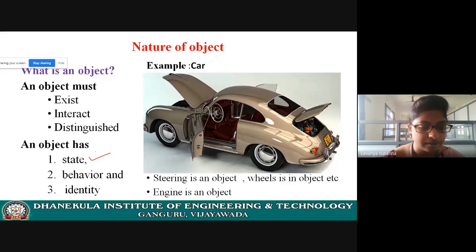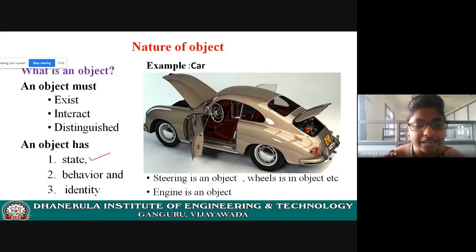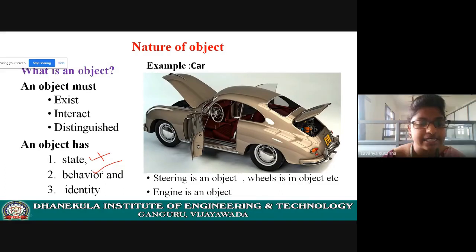Yes, current values of the object is called a state. Properties plus current values. Yes, a collection of operations is called a behavior. Identity.